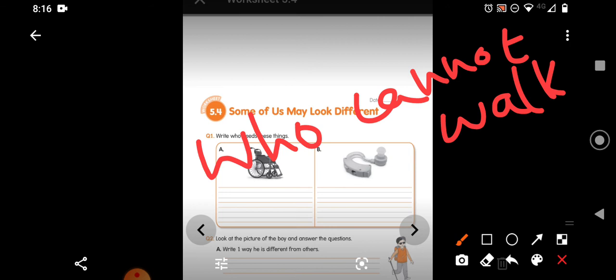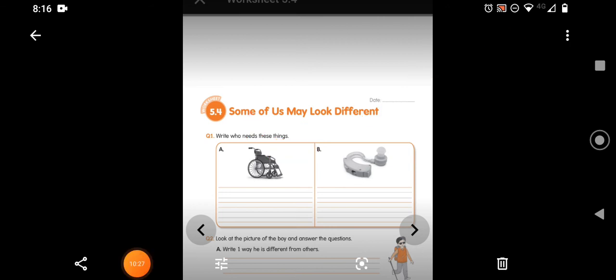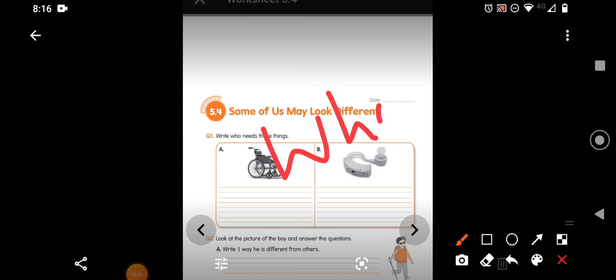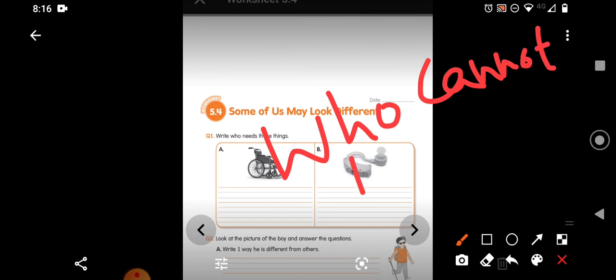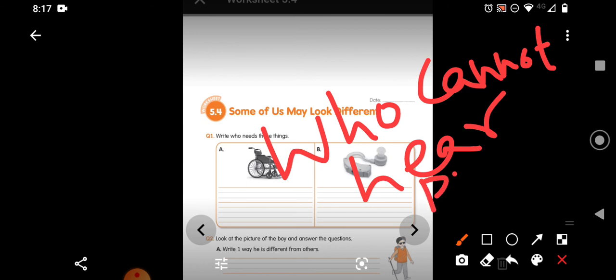Next, children, this one, hearing aid. Who needs that, children? Who cannot hear properly, or else you can write who cannot hear also. Some of them may not be hearing properly. For that also they can take the help of the hearing aid, children.